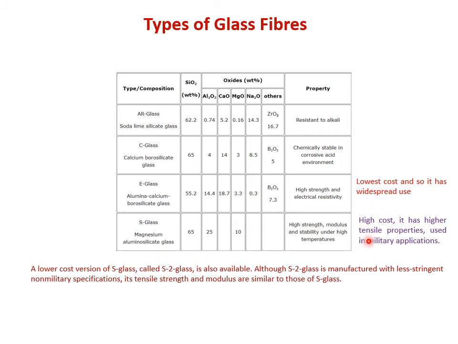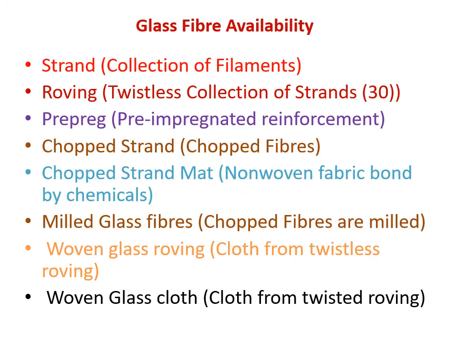S-glass is a high cost fiber because it has higher tensile properties and it is used in military applications. A lower cost version of S-glass is S2 glass, right? Although S2 glass is manufactured with less stringent non-military specification, its tensile strength and modulus are similar to that of S-glass. Okay, now let us move on to the different varieties in which the glass fibers are available.